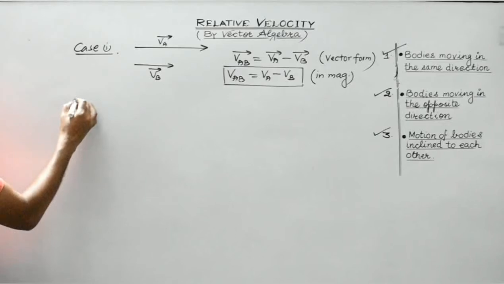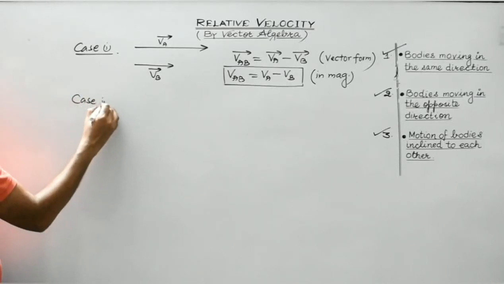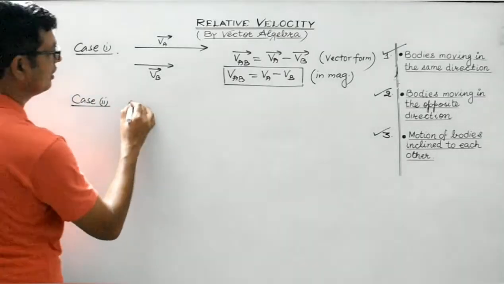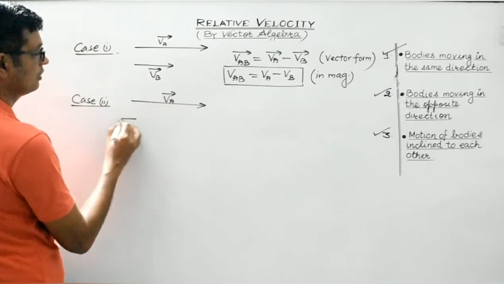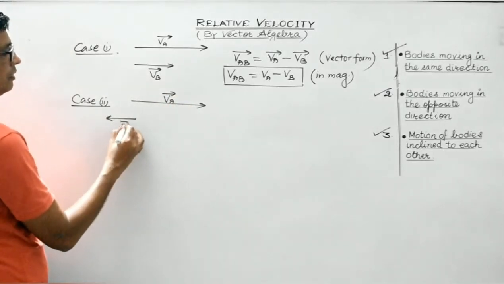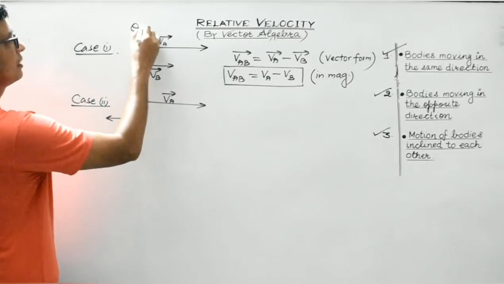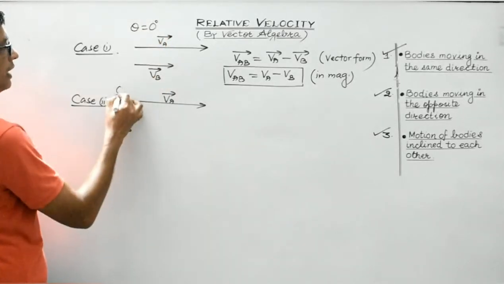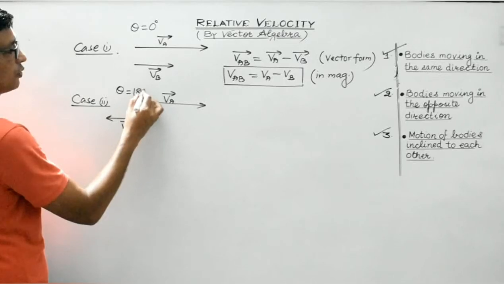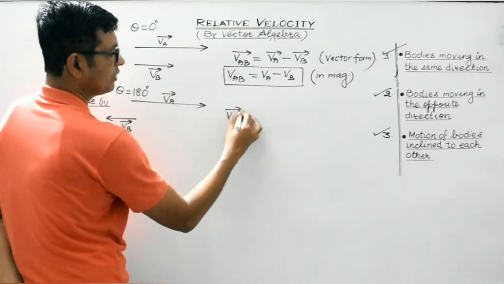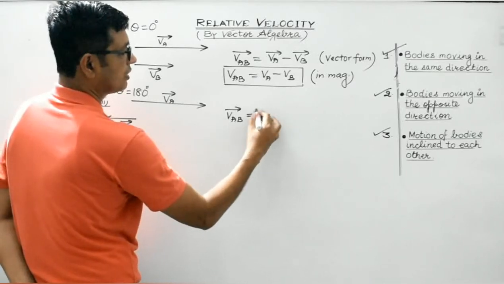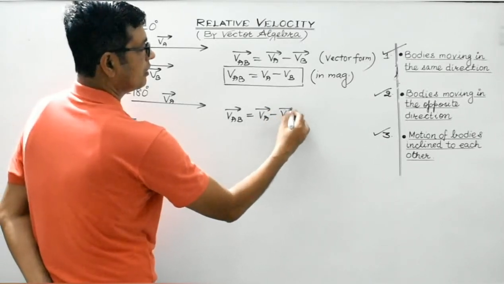Okay. Case 2. When the two bodies are moving in the opposite direction. This is VA and suppose this is VB. Here the angle is 0 degree. Here the angle between their direction of motion is 180 degree. So here again in vector form the relative velocity of A with respect to B is given by VA vector minus VB vector.